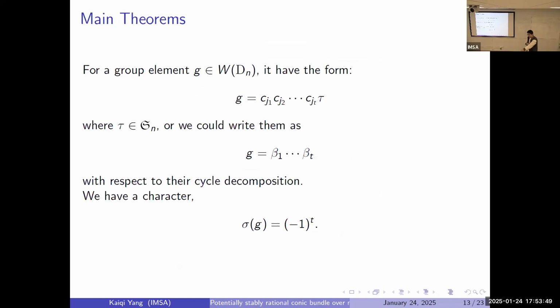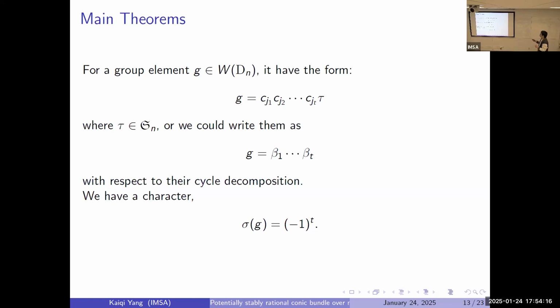So let's go to the main theorems. Okay. I just mentioned that when n gets larger and larger, the group structure gets more complicated. You have more and more complicated groups. I feel like it's impossible to compute with Magma or other computer software. So I try to analyze those basic things.